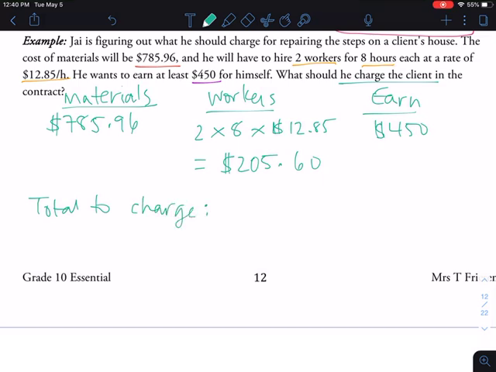Because what he's saying in the example is that he doesn't want to pay for those things out of his own pocket. He wants the person who he's working for to pay for everything, right? How much did he charge the client means that he doesn't want to pay for anything for himself, of course. And so then all of this money is going to come from the client. So we're just going to add those three up together, okay?